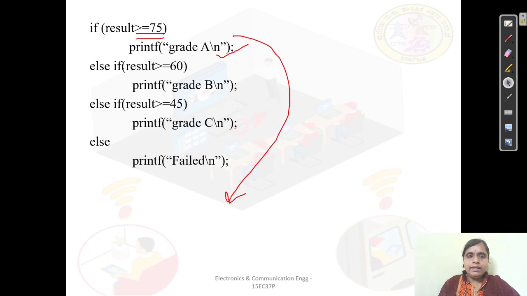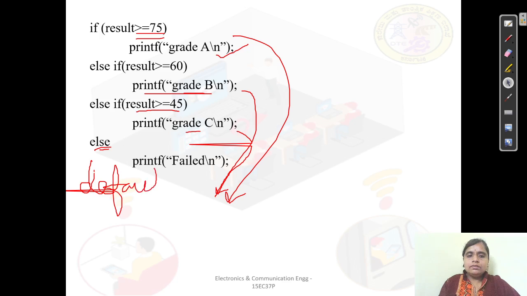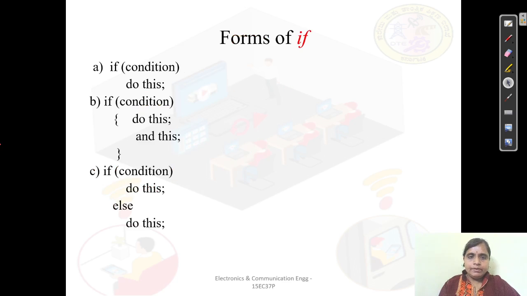Else if the result is greater than or equal to 60, then you are going to say it is grade B and again you are going to come out. Else if the result is greater than or equal to 45, then grade C, just come out. Then else, what is this else? This is your default statement. In this default statement we are taking else printf failed. If all these three above conditions are not true, then we have to say by the default condition that it has failed. So this is the example we are having.